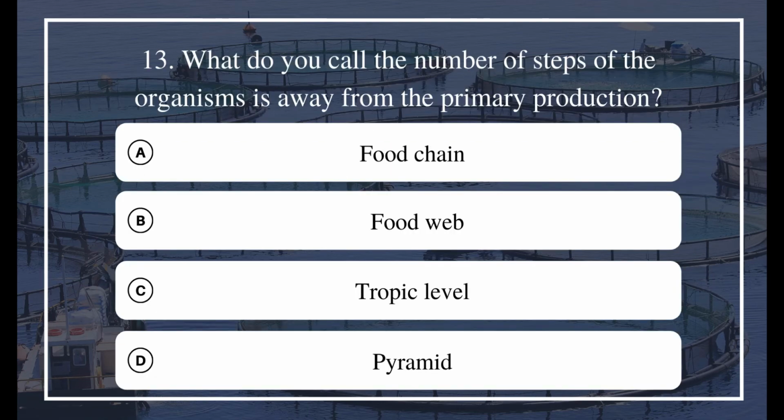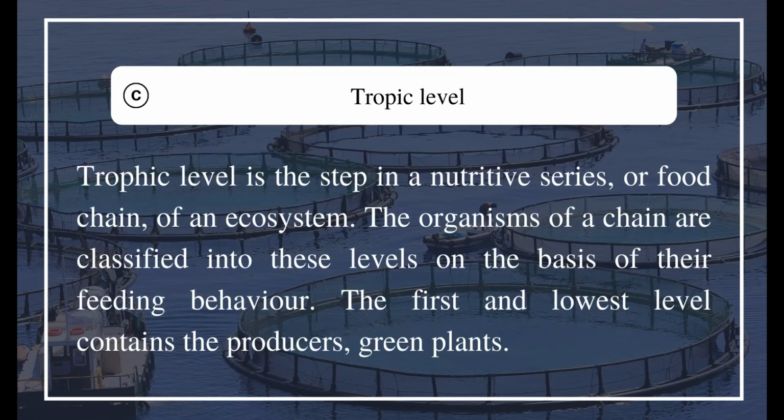13. What do you call the number of steps an organism is away from the primary production? A. Food chain. B. Food web. C. Trophic level. D. Pyramid. The answer is C. Trophic level. Trophic level is the step in a nutritive series, or food chain, of an ecosystem. The organisms of a chain are classified into these levels on the basis of their feeding behavior. The first and lowest level contains the producers, green plants.